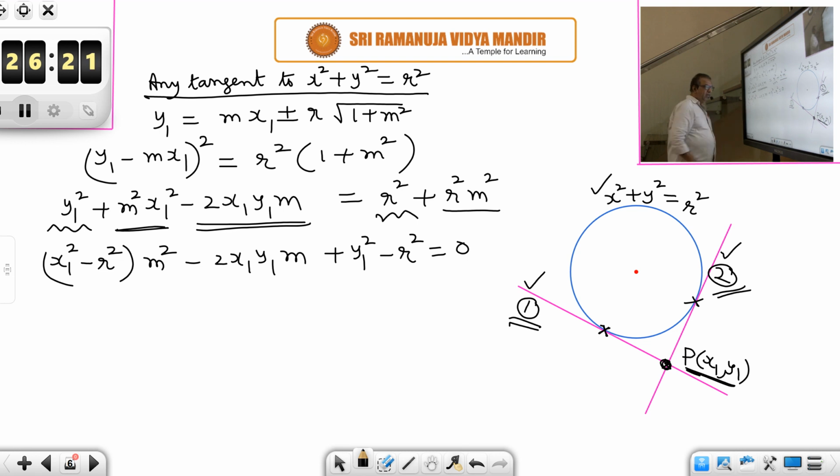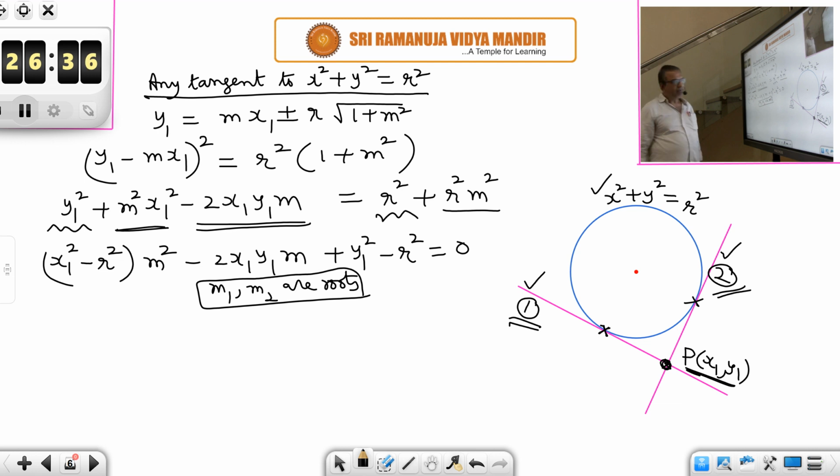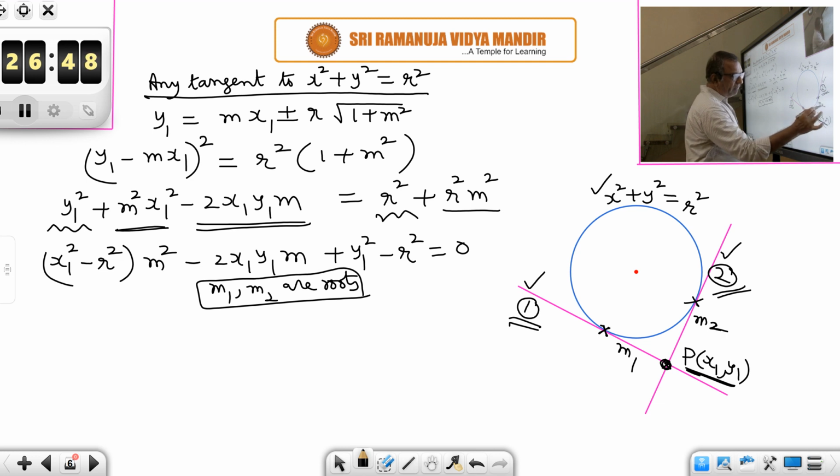is equal to 0. This is a what? Quadratic equation in m. So it will have two roots. Suppose the roots are m1, m2. But what is m? y = mx + r. So m is nothing but slope. So m1 must be the slope of the first tangent, and m2 must be the slope of the second tangent. m1 and m2 must be slopes of the two tangents.